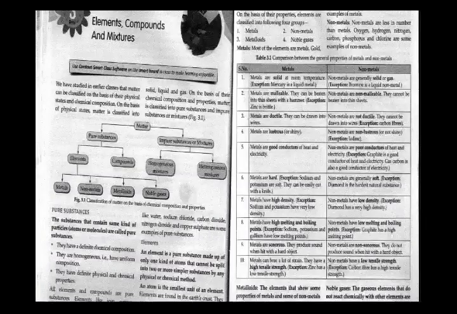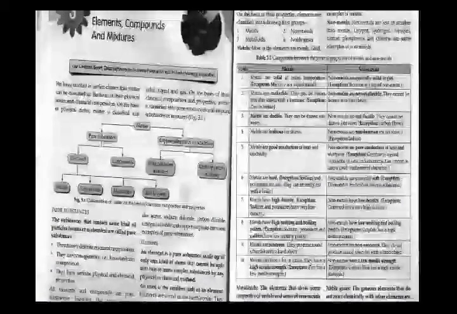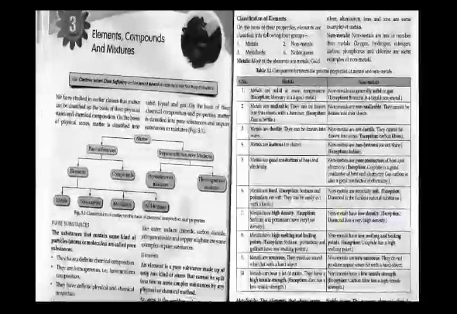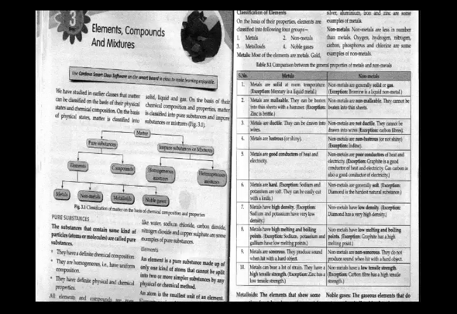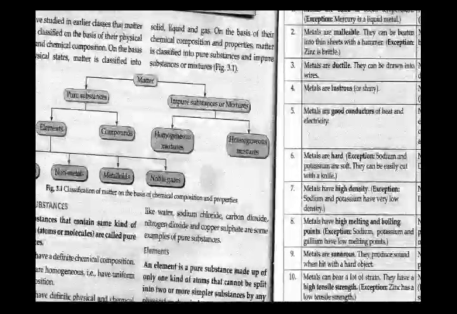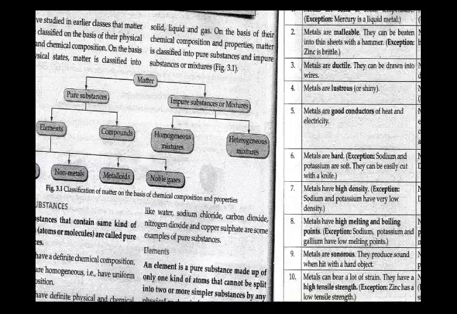Once again, class 8. I had started with lesson number 3 in chemistry, and I had taken the first session of elements, compounds and mixtures. Let's quickly revise. I had told you what matter is. Matter is anything that occupies space and has mass, and I have already explained that it can exist in 3 forms. So we can divide this matter into pure substances and impure substances or mixtures, and pure substances include